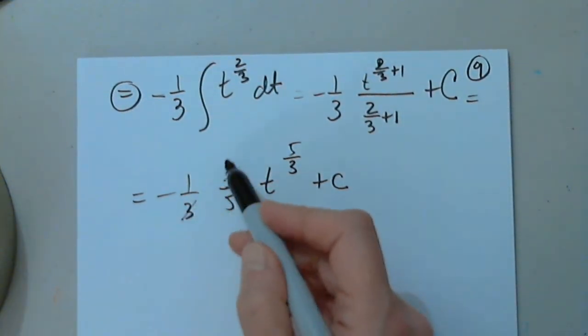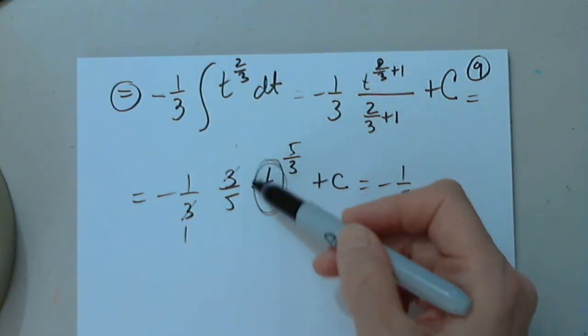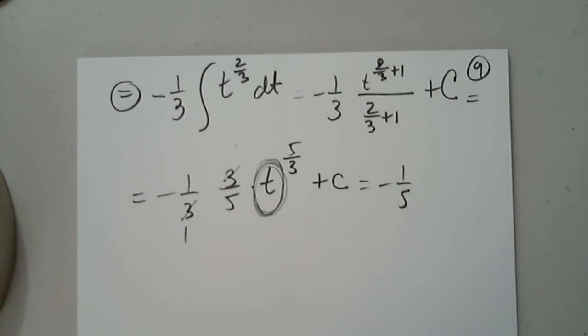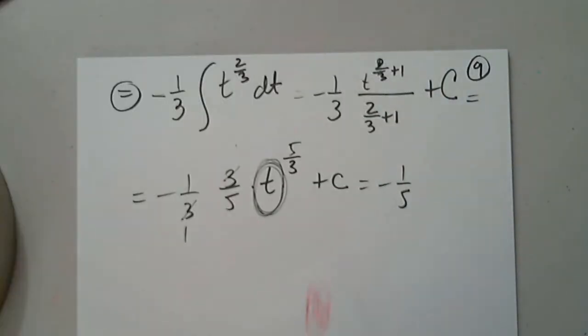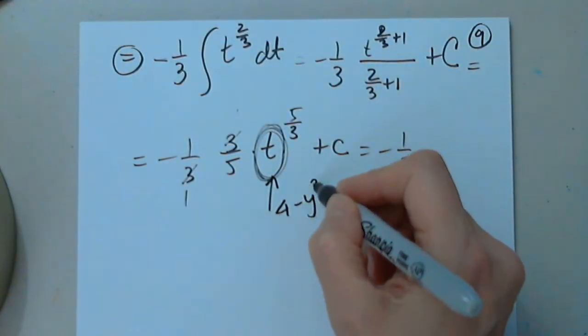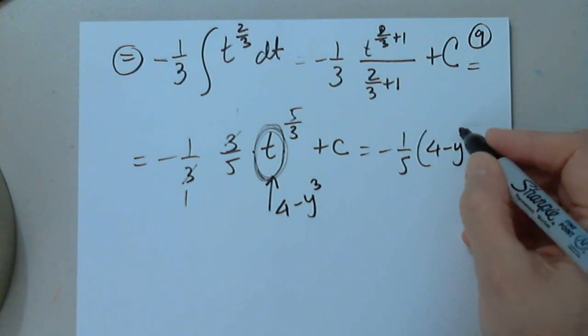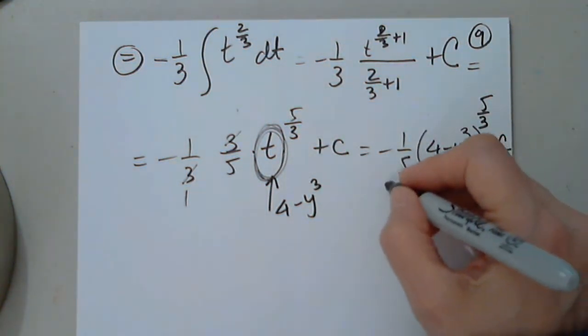Of course, I will simplify. I will get -1/5, but now I have to go back to the notation. What was the notation? 4 minus y cubed. So t gets replaced by 4 minus y cubed. So this is 4 minus y cubed to power 5/3 plus a constant c, and it's done.